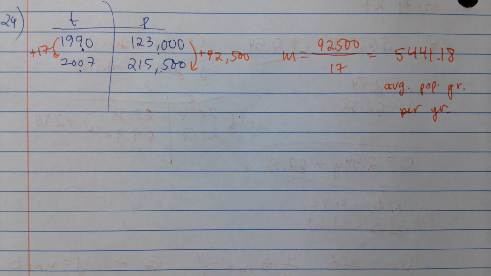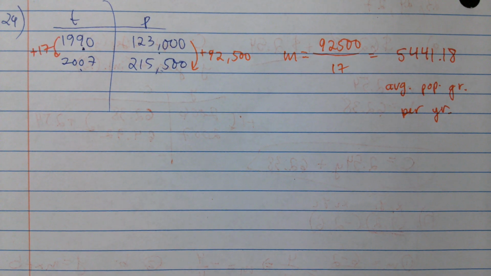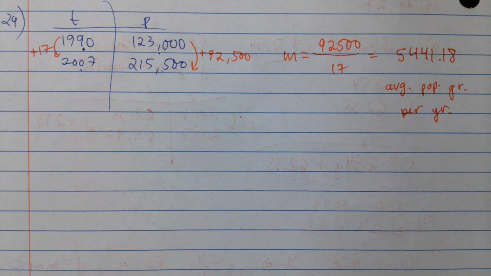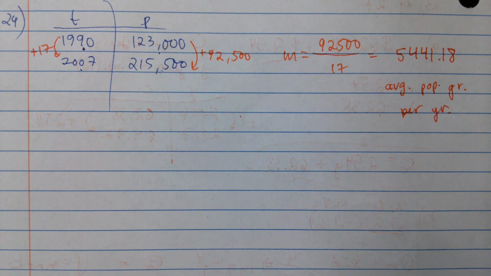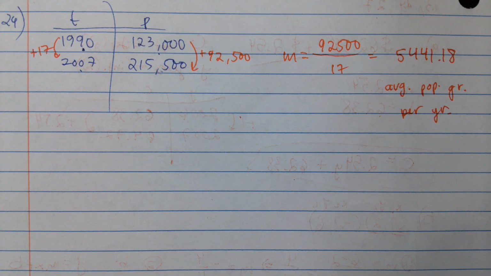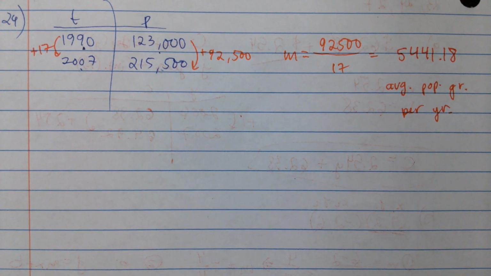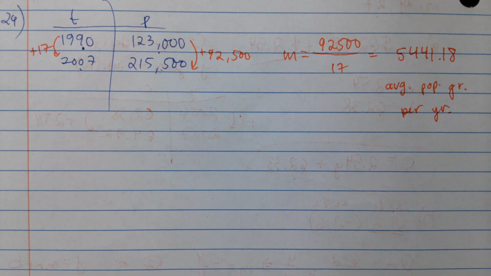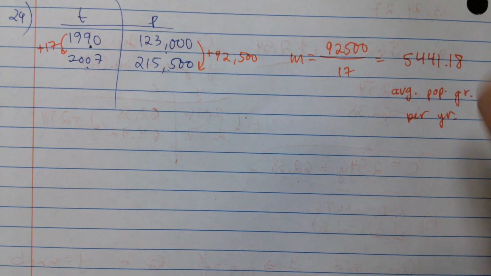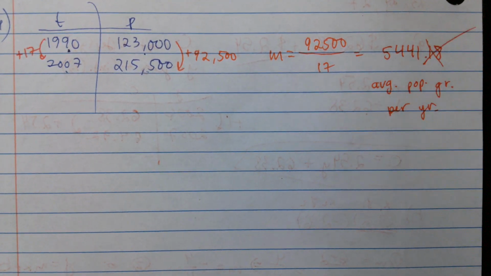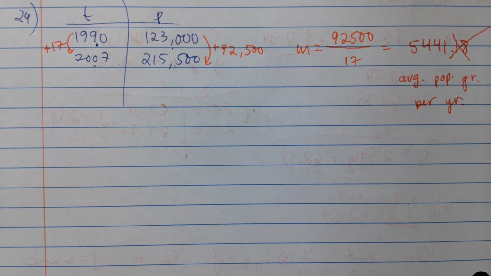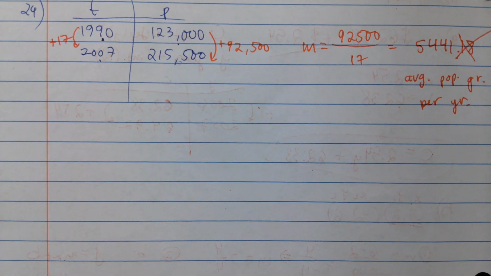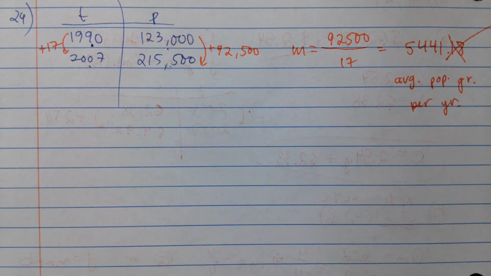Integer slope. What does an integer look like? Isaac? 8, 1, 0, 2. Perfect. What is not included in that, Isaac? Fractions and decimals. Fractions and decimals are not integers. Integers are anything you see on the number line. Do you see 2.5 on the number line? No. I see 2 and I see 3, but nothing in between. So when it asks for an integer slope, it's just saying, hey, knock that decimal off. We don't need it. Okay? I can't have 0.18 of a person move to my city, right? That would be gross. 5,441 is my slope.